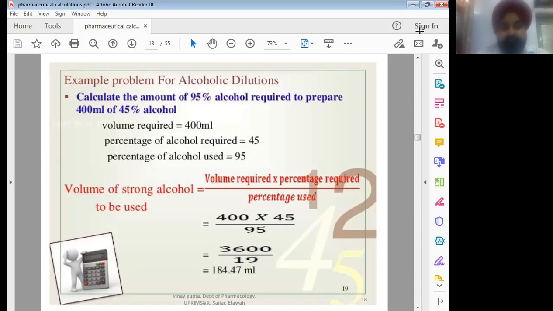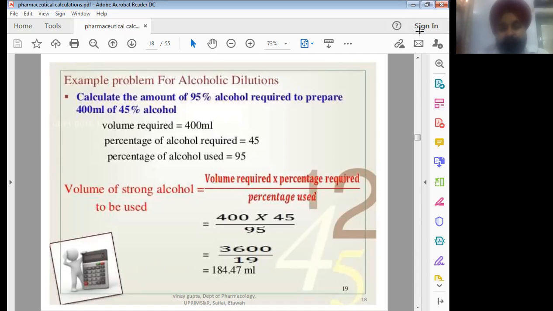Like in this problem which is given, 95% alcohol is required to produce 400 ml of 45% alcohol. So in this problem, what you will do, 400 will be multiplied with 45%. It will be divided by the percentage of alcohol used, that is 95%.